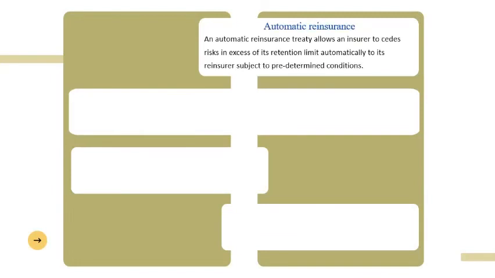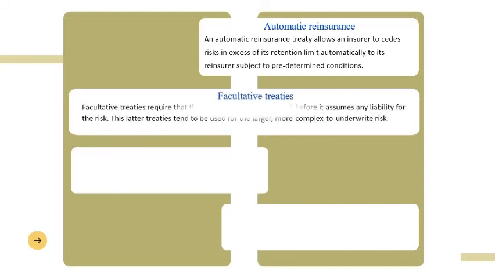Firstly, automatic reinsurance. An automatic reinsurance treaty allows an insurer to cede risks in excess of its retention limit automatically to its reinsurer, subject to predetermined conditions. Secondly, facultative treaties. Facultative treaties require that the reinsurer approve each risk before it assumes any liability for the risk. These latter treaties tend to be used for the larger, more complex to underwrite risks.